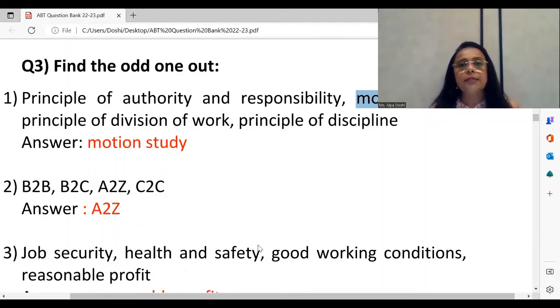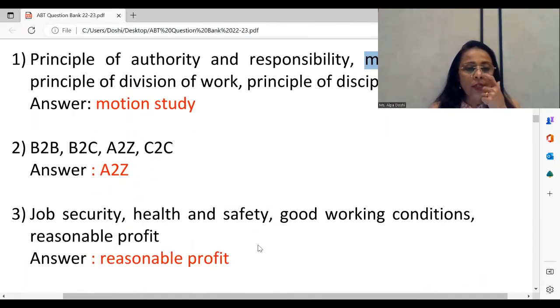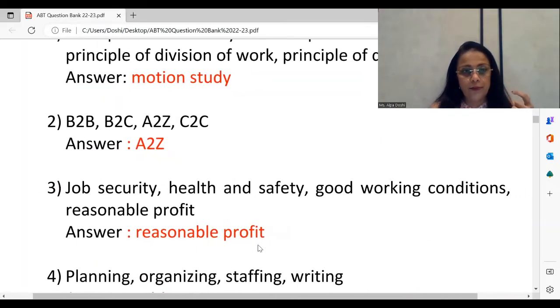If you reflect, this is the topic of social responsibilities towards employees, and under that category you will find the 4th option here. Reasonable profit is responsibility towards owners and not towards employees. All the other 3 are responsibility towards employees, and so the odd one out is reasonable profit.